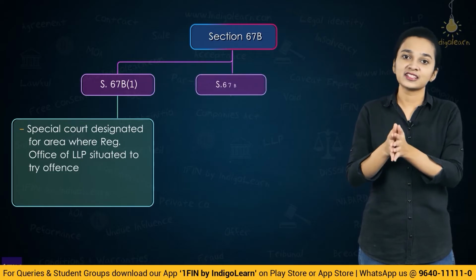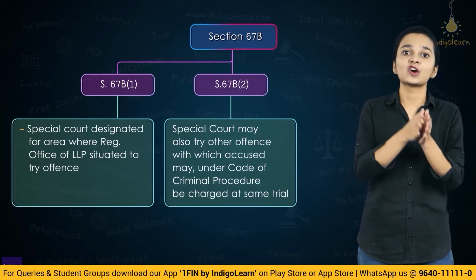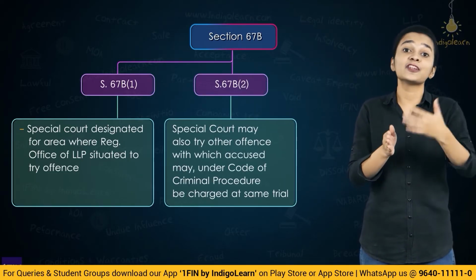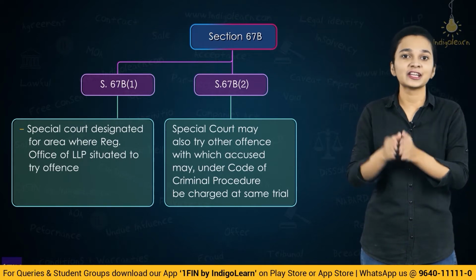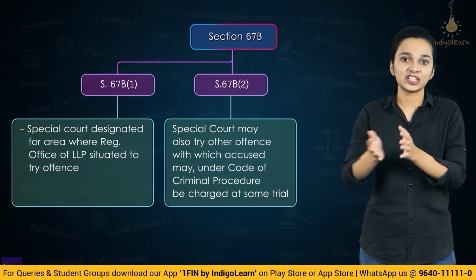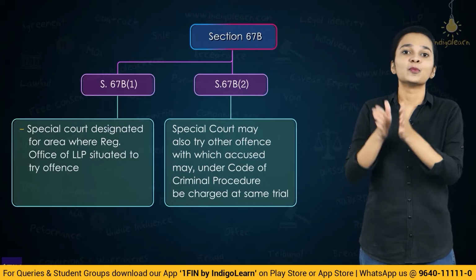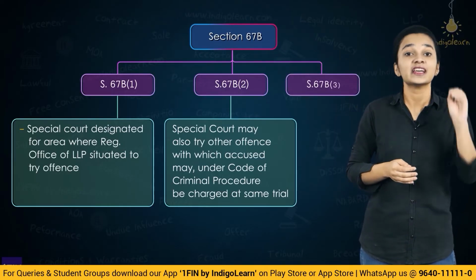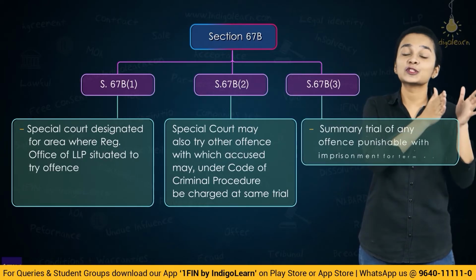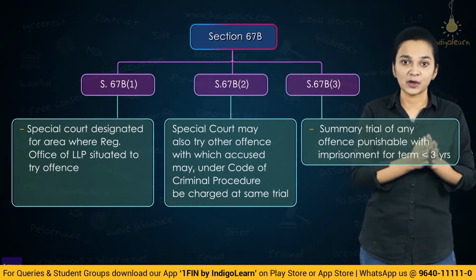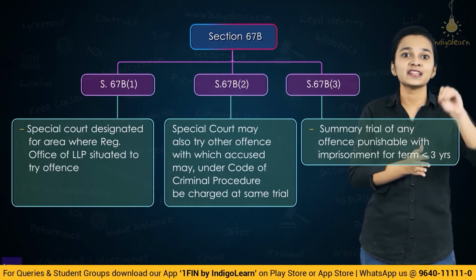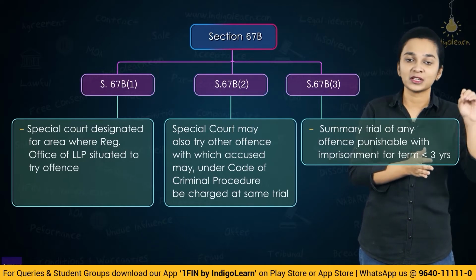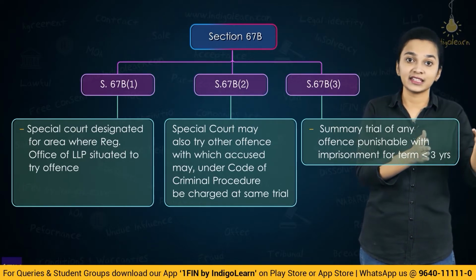In certain situations, the special court can also take cognizance of offences other than offences committed under the LLP Act with which the accused has been charged, and in the same trial, both the offences will be decided upon. And we've also understood that in certain situations, the special courts may decide to try an offence in a summary way where the offence is not punishable with an imprisonment of a time span more than 3 years.